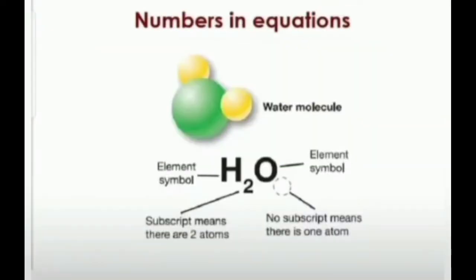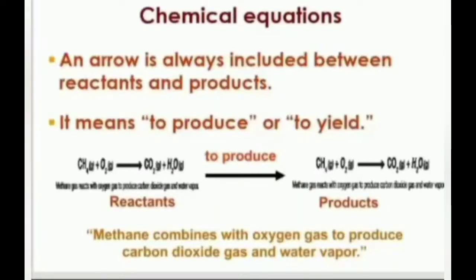Numbers in equations. Water molecule, H2O. H and O are element symbols. The subscript 2 means there are two atoms. No subscript means there is one atom. In a chemical equation, an arrow is always included between reactants and products. It means to produce or to yield. Reactants yield products. So, methane combines with oxygen gas to produce carbon dioxide gas and water vapor.